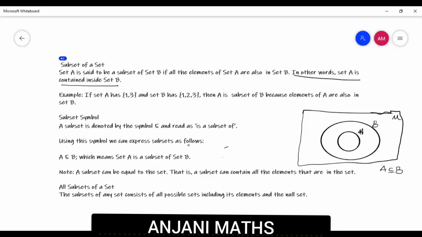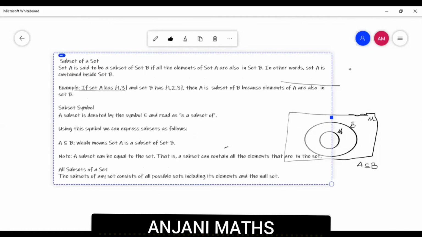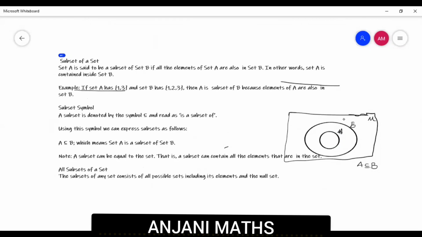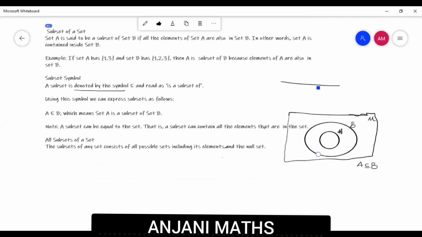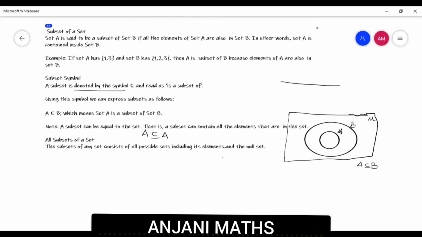Using this symbol, we can express subsets as follows. A is a subset of B, or sometimes, since we have equality in the symbol, A is a subset or equal to B, which means A is a subset of set B. Note, a subset can be equal to the set. All the elements of A will be in the set A. So every set is a subset of itself. That is, a subset can contain all the elements that are in the set. So for any set, we can say A is a subset or equal to A.